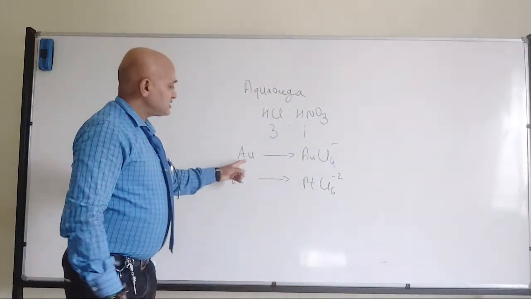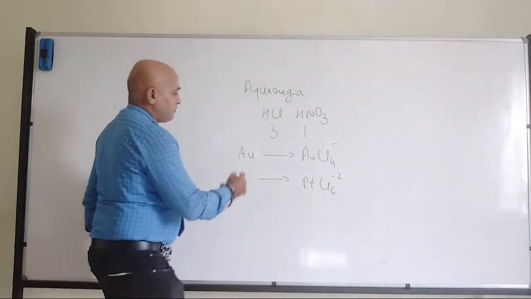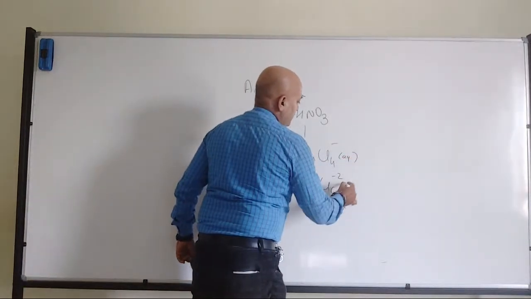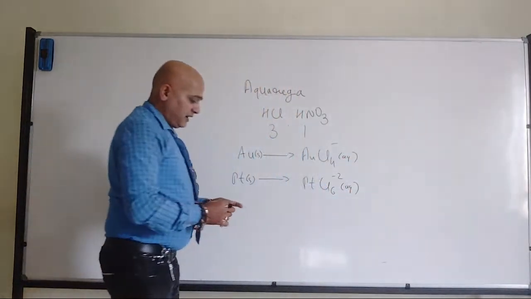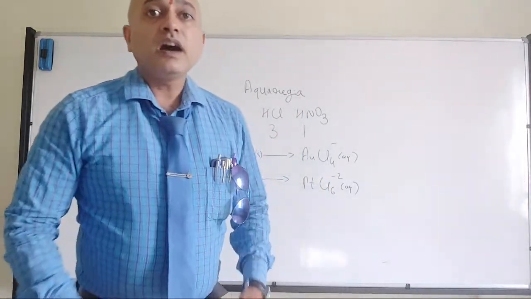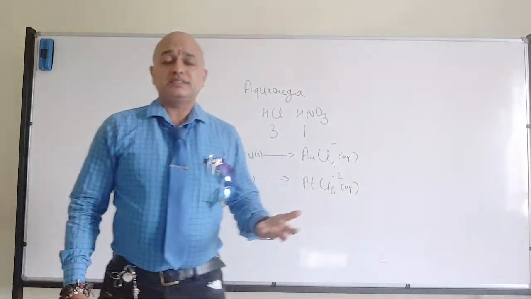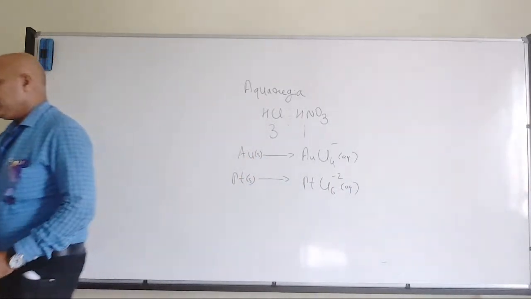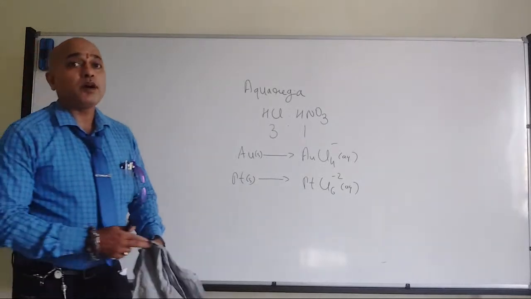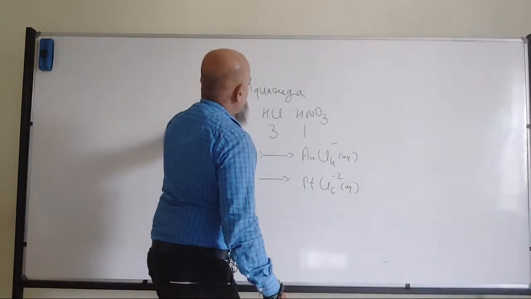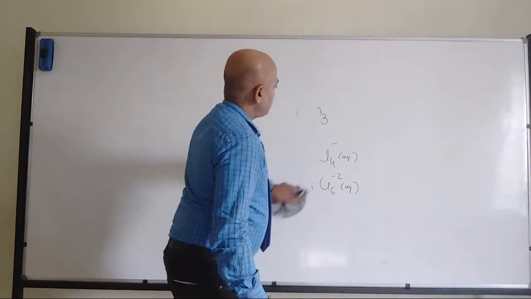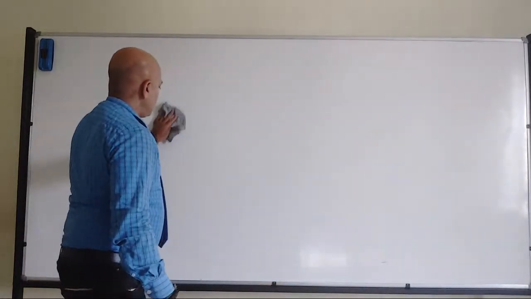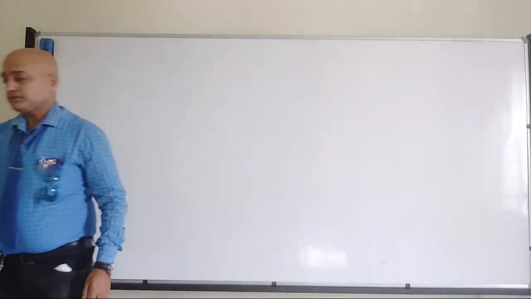So whatever solid form is there, they are getting converted into aqueous form. That's where we have the aquaregia, which can solubilize metals like gold and platinum. Very, very important with respect to your exam point of view. Fine. Along with that, we have discussed about chlorine.